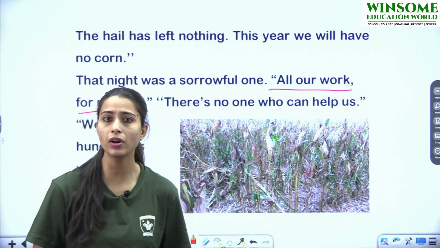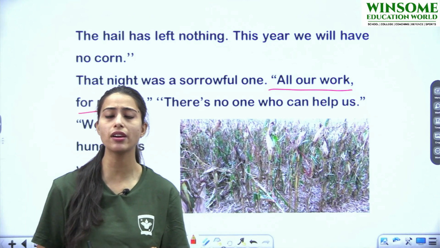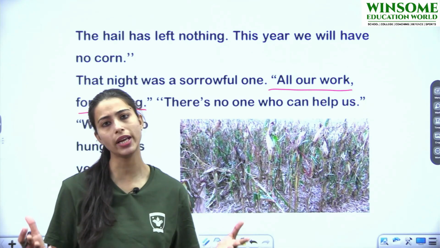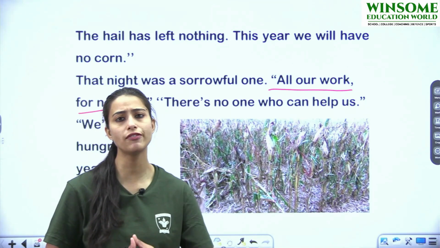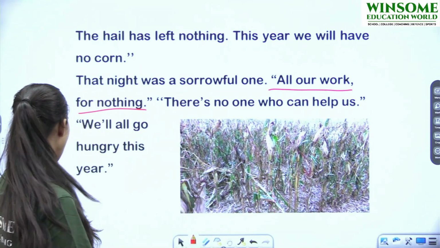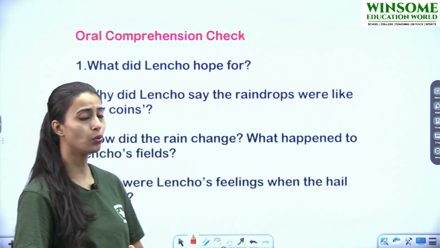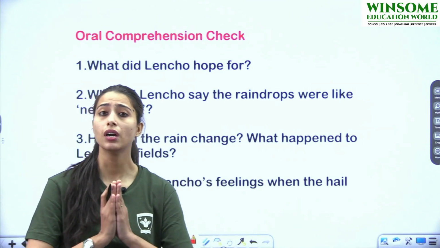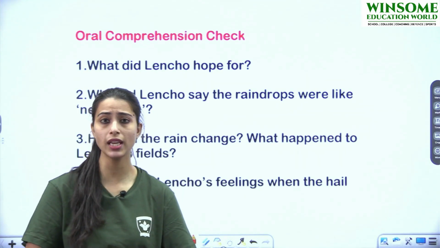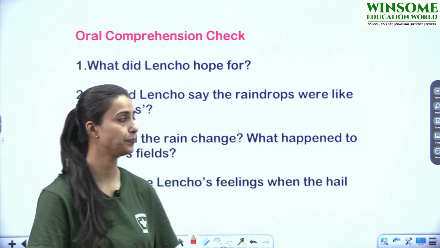Because he was a farmer and that was the only house in the entire valley. There was no one who could help them. कोई नहीं था जो लेंचो और उसकी फैमिली की हेल्प कर सकता था. And they were very sure that उस साल वो सब लोग, उनके पास सर्वाइव करने के लिए कुछ भी नहीं है, and they would go hungry that year.